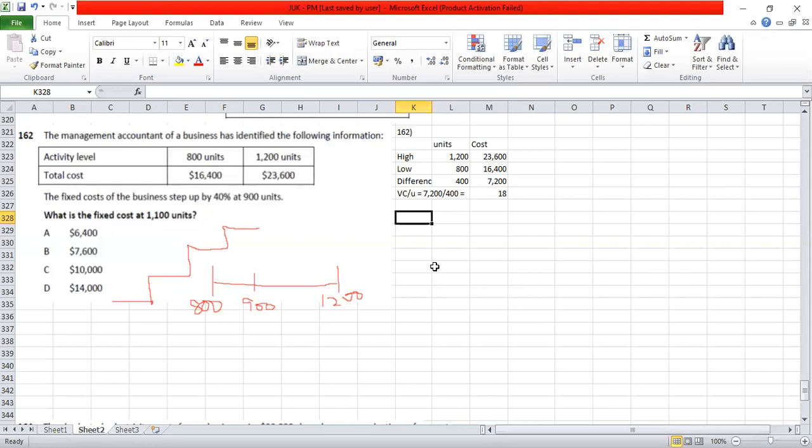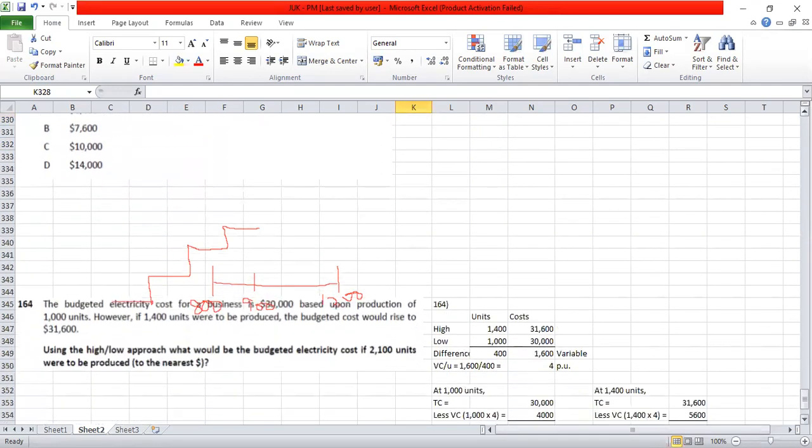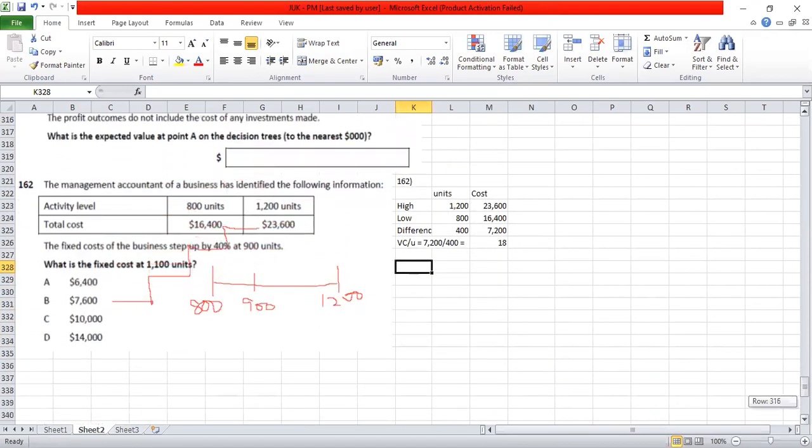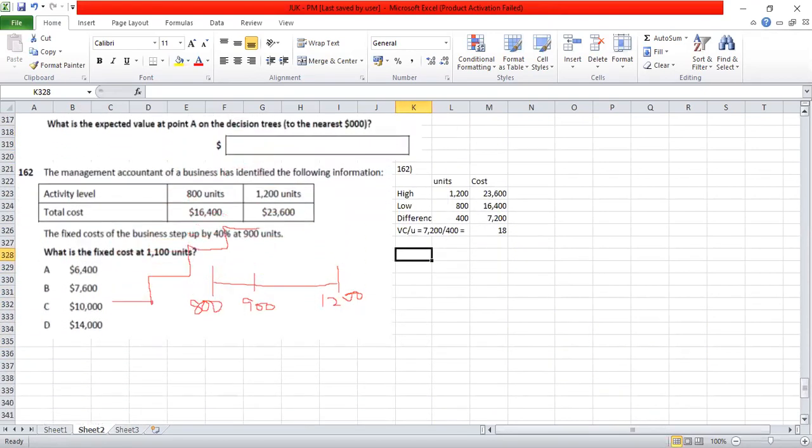So what do we do in this situation? When we select any particular level, instead of proceeding further in this particular fashion, wherein we have separated the fixed cost, we can take another route: select the high level, at 1200 units.